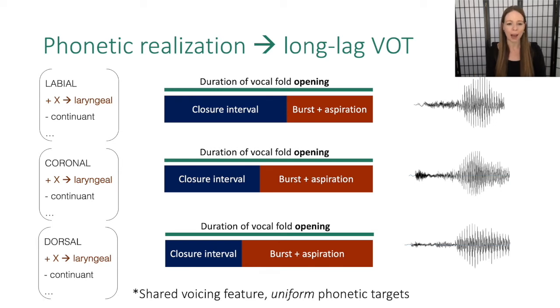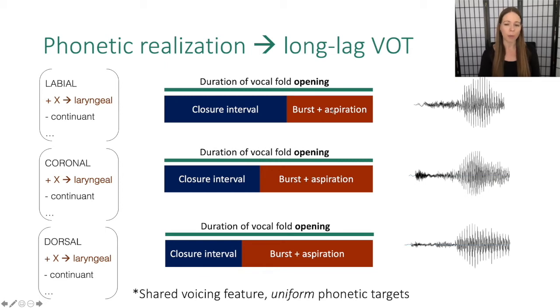Well, it only matters that the stop consonants under investigation share some voicing feature. So in American English, we called that feature plus spread glottis, but we could have called it plus X, as long as that feature mapped to a set of phonetic targets that corresponded somehow to the laryngeal status and gave rise to and corresponded to the VOT values. So there only needs to be a shared voicing feature among the 3 consonants.